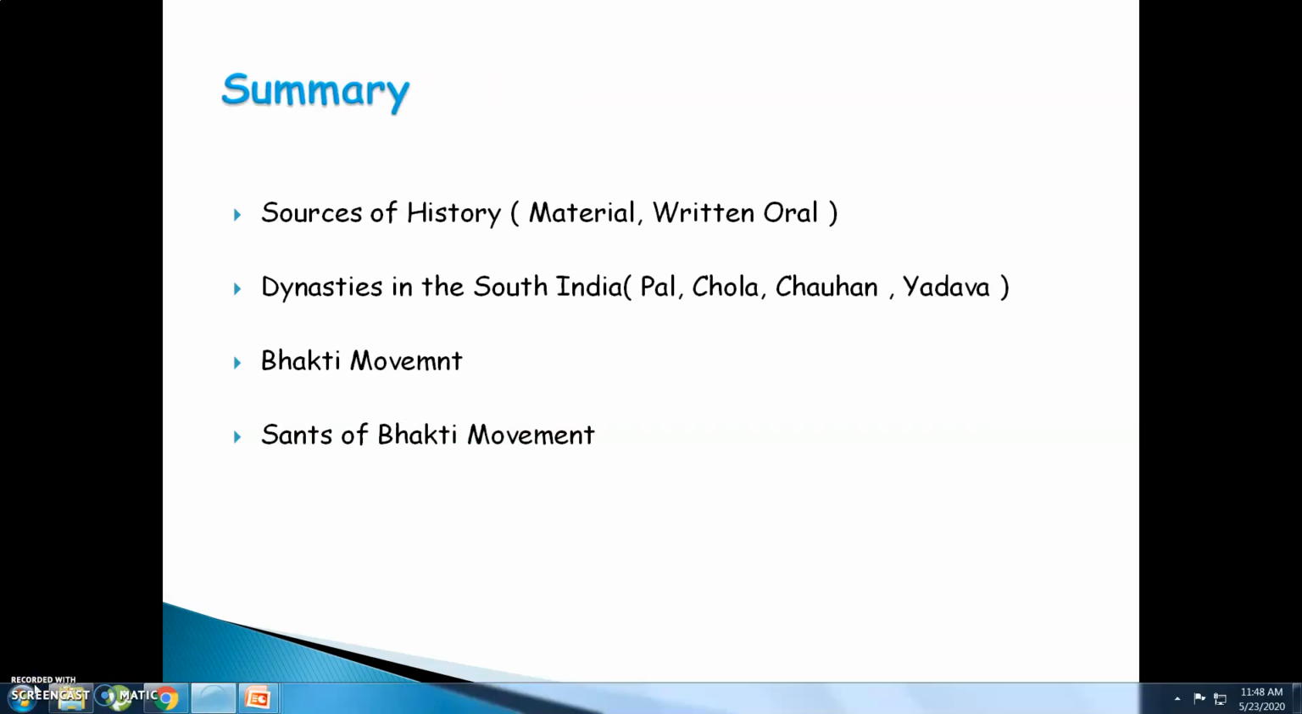Let's summarize what we have learned now. Sources of history: material source, written source and oral source. Dynasties in South India. Dynasties means kingdom or empire, namely Pala dynasty, Chola dynasty, Chauhan dynasty and Yadava dynasty. Bhakti movement, also called the path of devotion, the way to worship God, and the various saints of the Bhakti movement. I request all of you to please read the lesson and mark the important points.